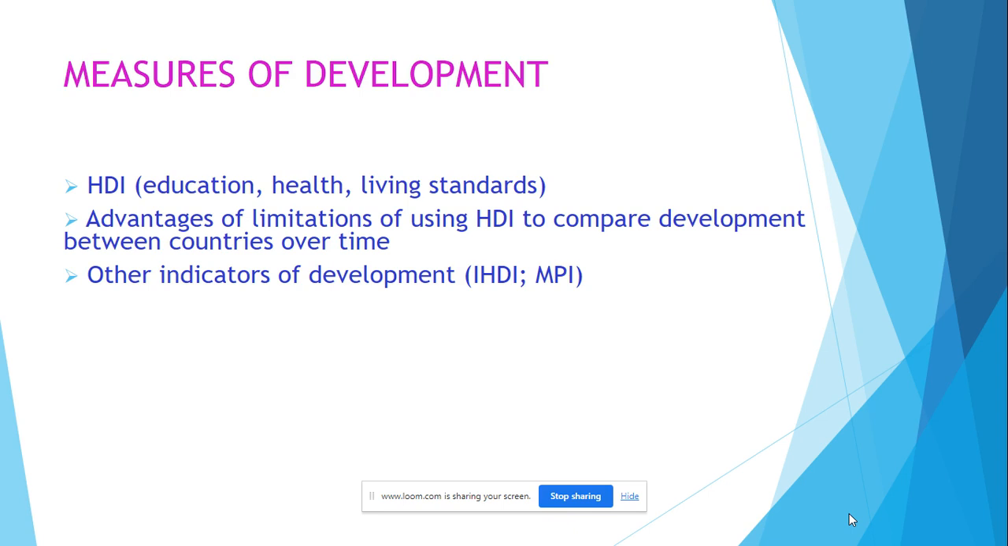There are some other indicators of development. The inequality HDI, that's where the measure also includes factors to do with inequality between people within the country. So you could argue that this is a fairer measure of development within a country. And the multidimensional poverty index, this is looking at a lot of different factors which affect whether somebody is in poverty or not, a much wider range of factors than HDI.